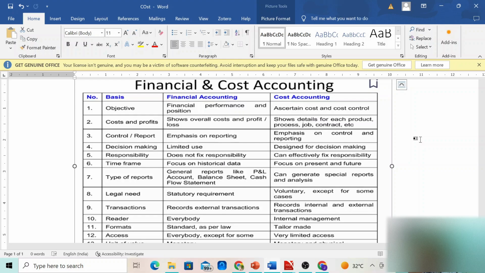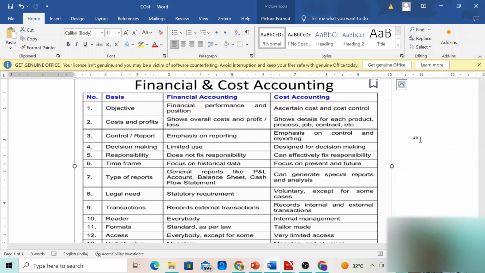Next is decision making. The managerial authority, they do make use of financial accounting data, but they don't rely too much on it, so it has only limited usage. Whereas cost accounting is designed especially for making decisions in the company.